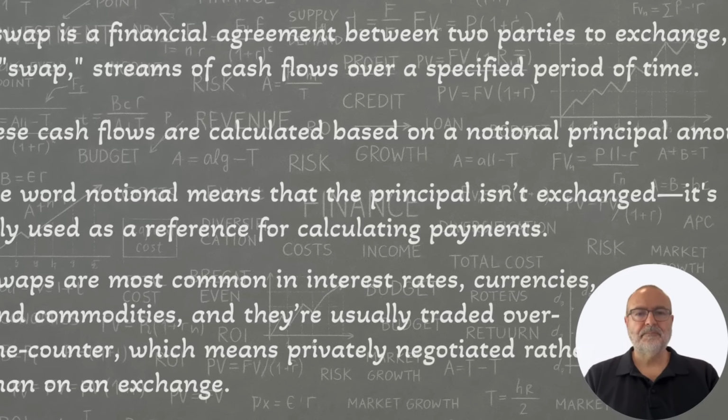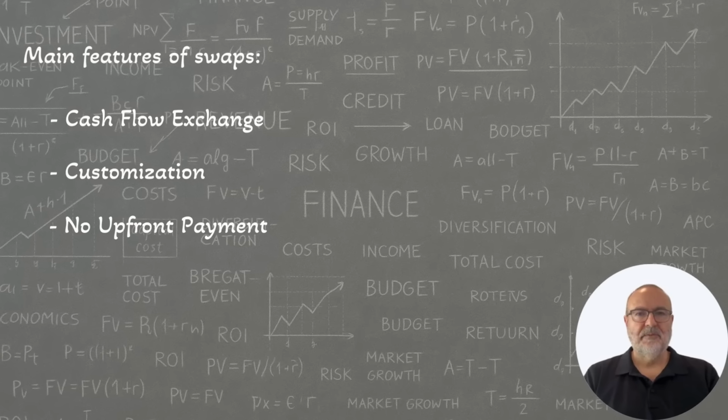Here are the main features of swaps. Cash flow exchange. Typically, one type of payment is swapped for another, for example, fixed versus floating interest payments. Customization. The terms, like dates, rates, and amounts, are fully negotiable between the parties. No upfront payment. Unlike futures or forwards, swaps usually don't require an initial investment except for transaction costs. Counterparty risk. Since there's no clearinghouse, there's always the risk one party may default.